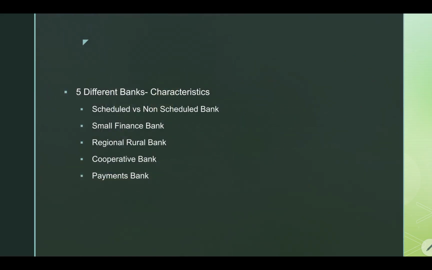And the next area: there are different banks, and one should have an idea about the characteristics of each bank. For example, Paytm Bank. Will Paytm Bank be covered under insurance or not? What is the maximum capacity of deposits that they can accept? What is the paid up capital? How much percentage of their capital will be invested in government securities? These are the characteristics of payments banks. A payments bank is nothing but like Paytm, mostly digital banks.